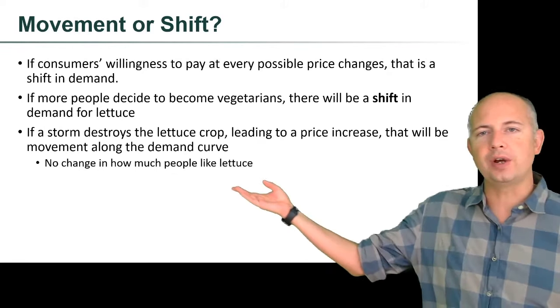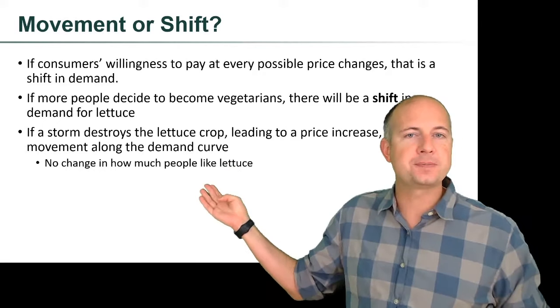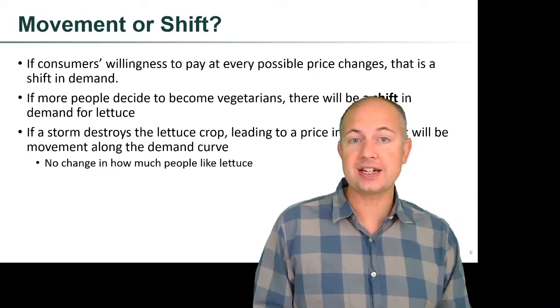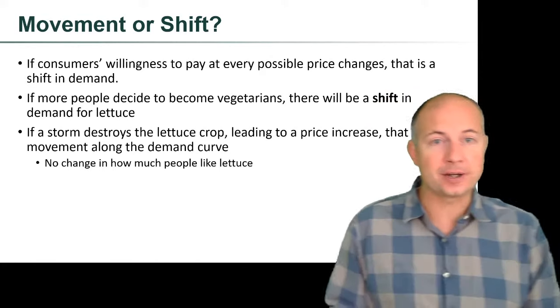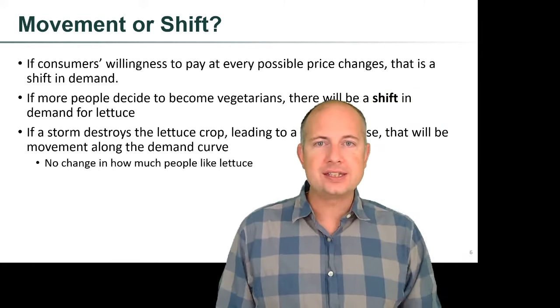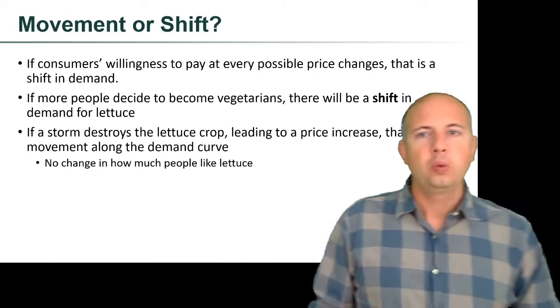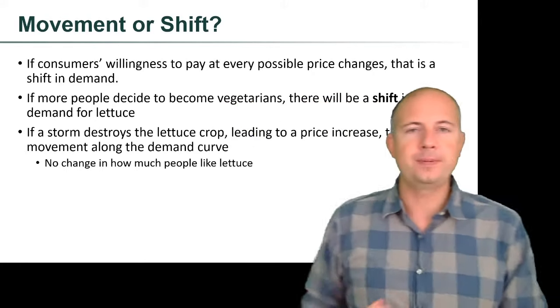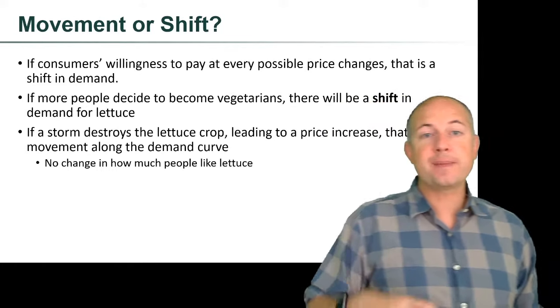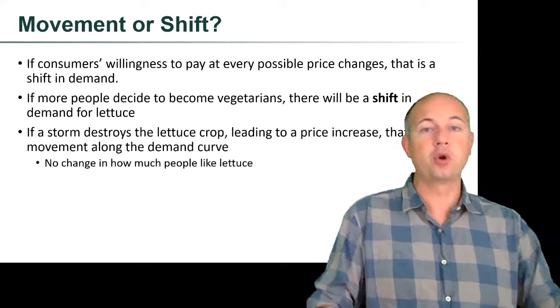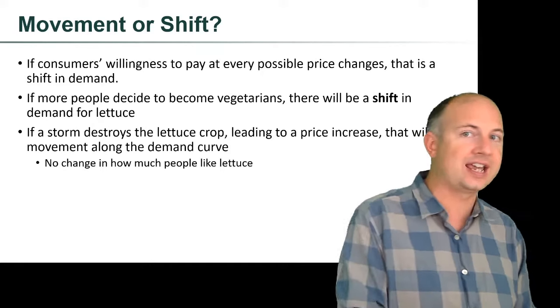Because in the second one, there's no change in how much people like lettuce. I still like lettuce as much as I did yesterday. I'm still willing to pay as much for it. The only difference is that the price went up, and as a result, I'm eating less of it. Whereas for this one right here, where people become vegetarians, essentially my preferences for lettuce have changed. I now like lettuce more than I used to because I'm eating it instead of steak.